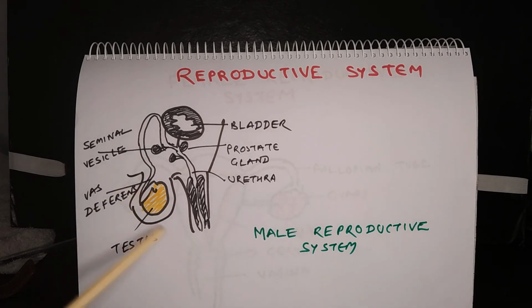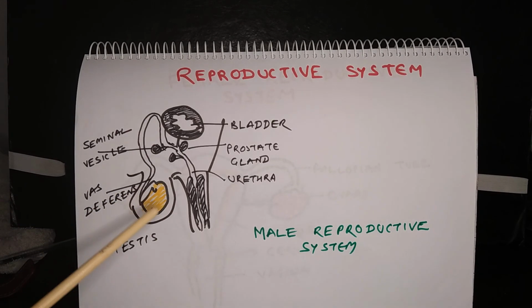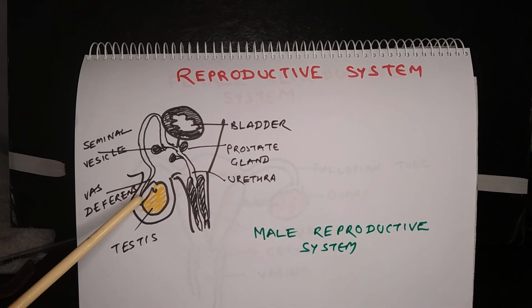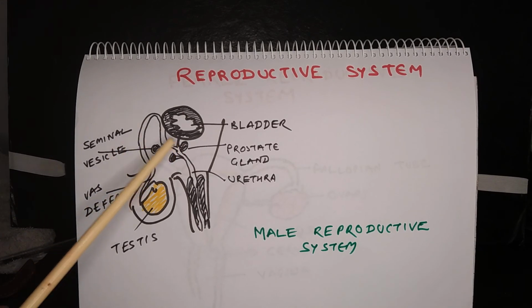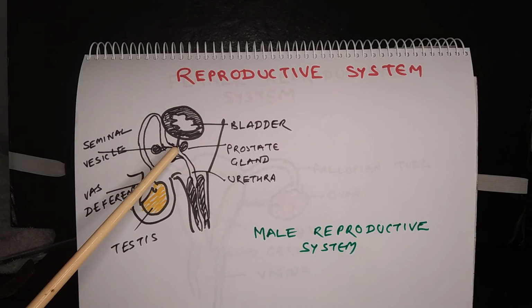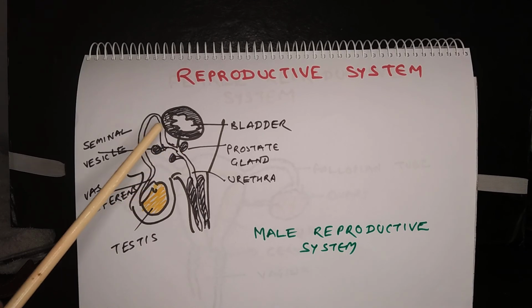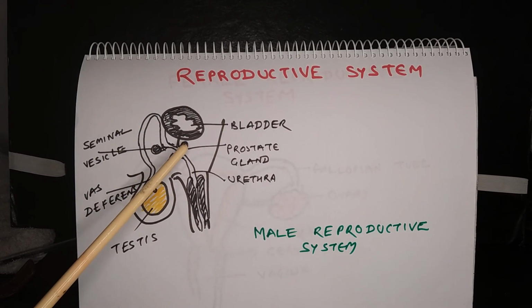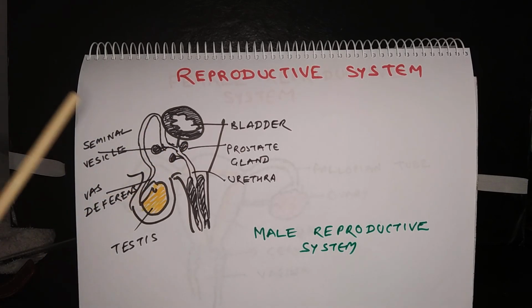Testis lies outside the abdominal cavity and it is suspended inside a pouch of skin. That pouch is called scrotum. So testis produces sperms. From the testis, a tube arises which is called vas deferens. Vas deferens finally meets the urethra somewhere near the bladder. Then there are accessory glands like prostate gland and seminal vesicle.